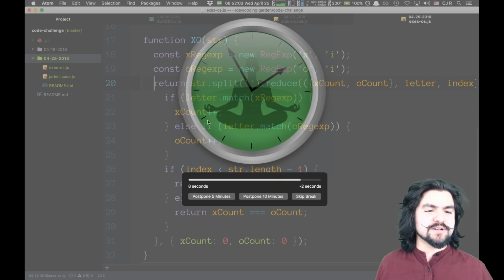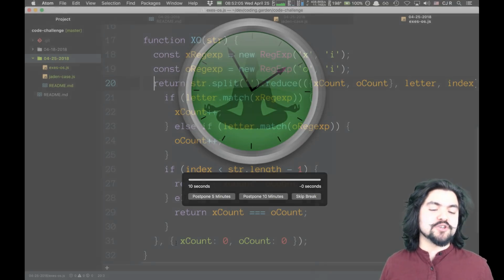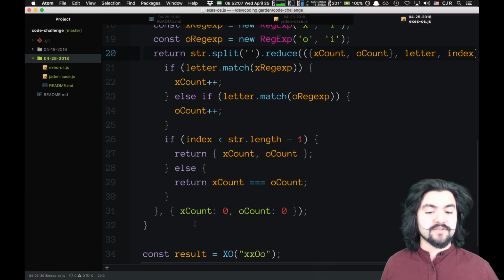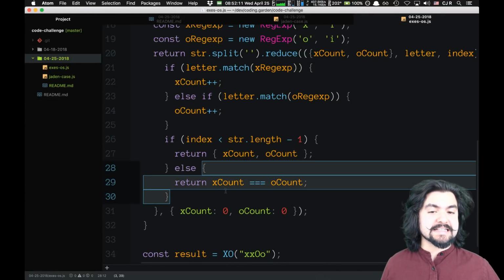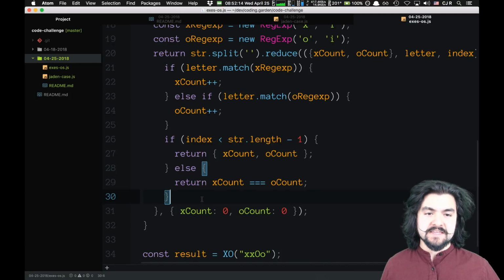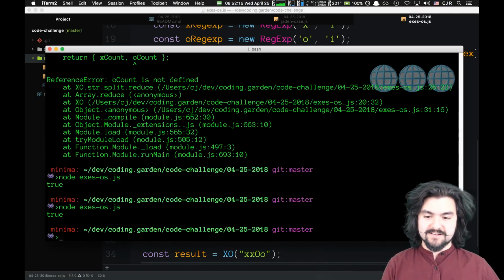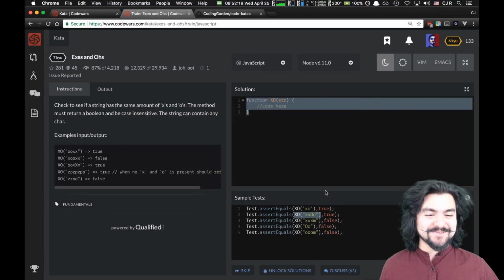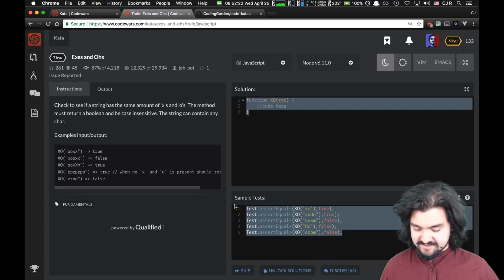I don't think I've ever done a reduce like this, where basically the accumulator is some other value, like an object, and then the last value we're returning is something else. Let's see if this works. It says true. Let's test it with some other strings though. Let's test all of these.